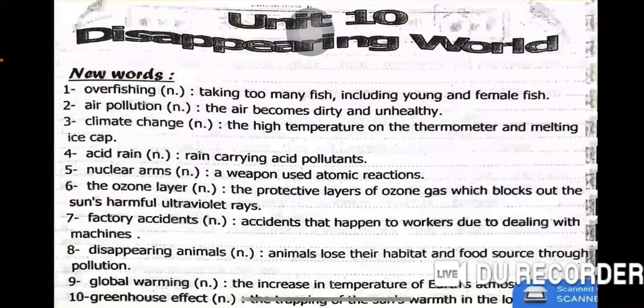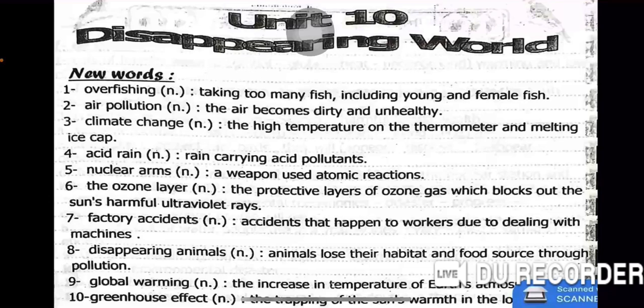Number 1, overfishing. Taking too many fish, including young and female fish. Air pollution. The air becomes dirty and unhealthy. Climate change. The high temperature on the thermometer and melting ice cap. Acid rain. Rain carrying acid pollens. Nuclear arms. A weapon using atomic reactions. The ozone layer. The protective layer of ozone gas which blocks out the sun's harmful ultraviolet rays.